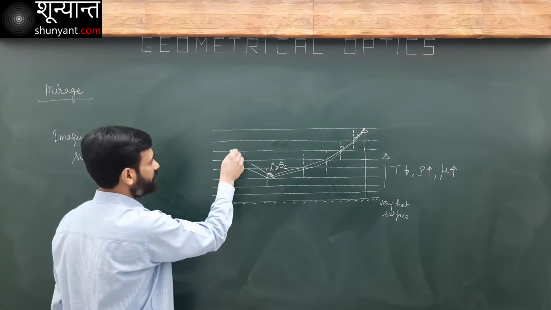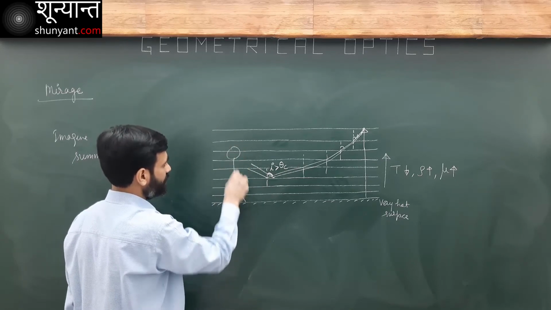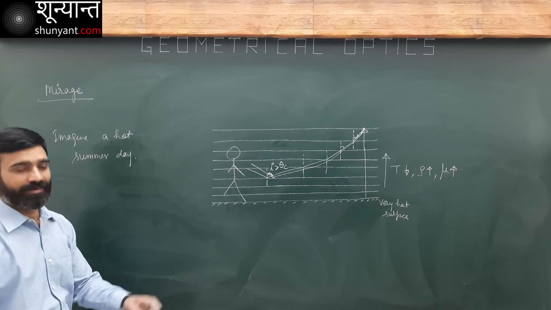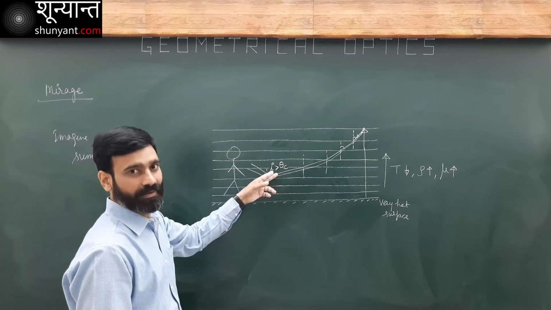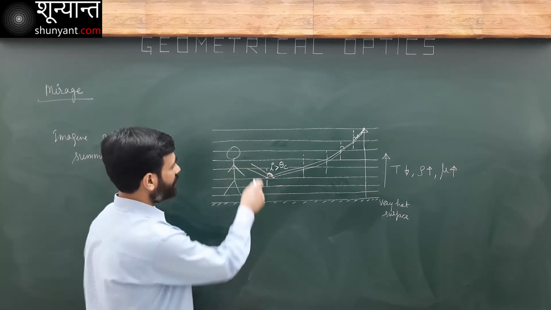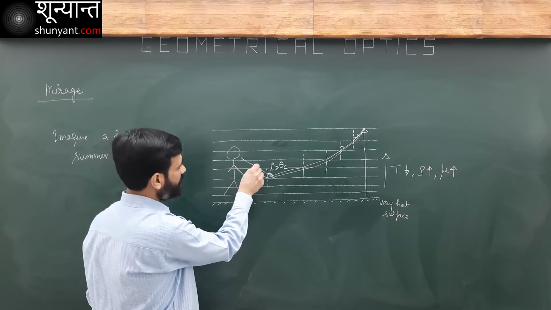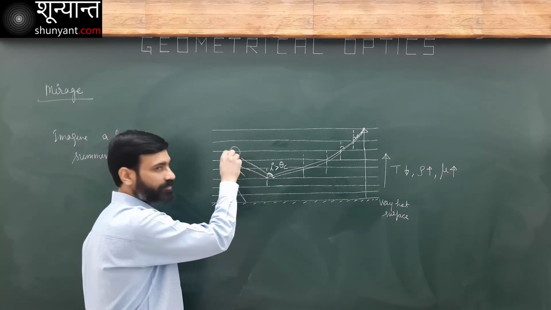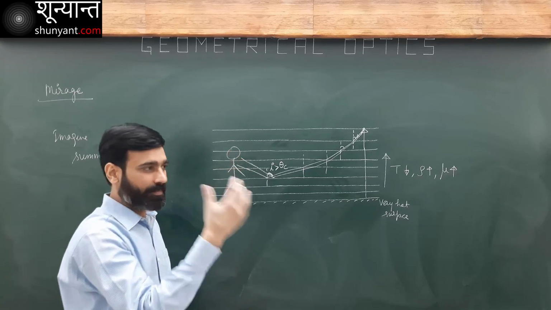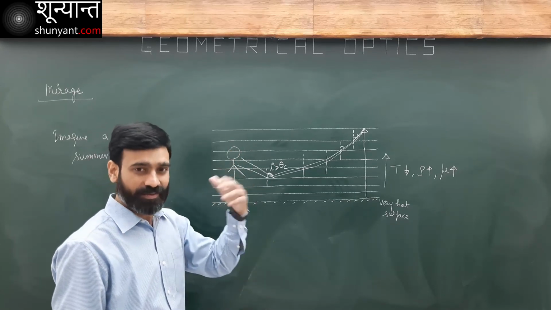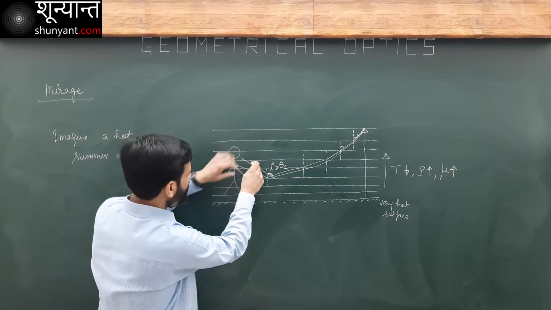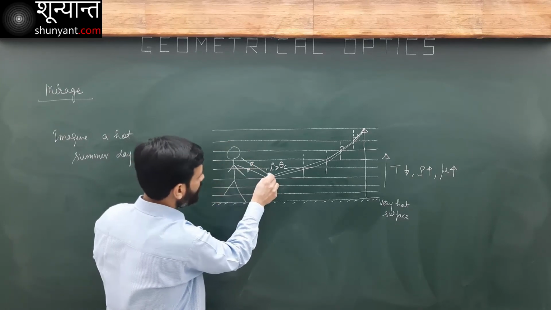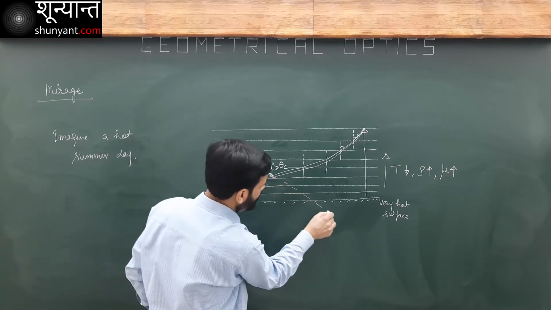If there is some observer here, these light rays reach the eyes of the observer, and the observer will experience as if these two light rays are coming from a point somewhere here.